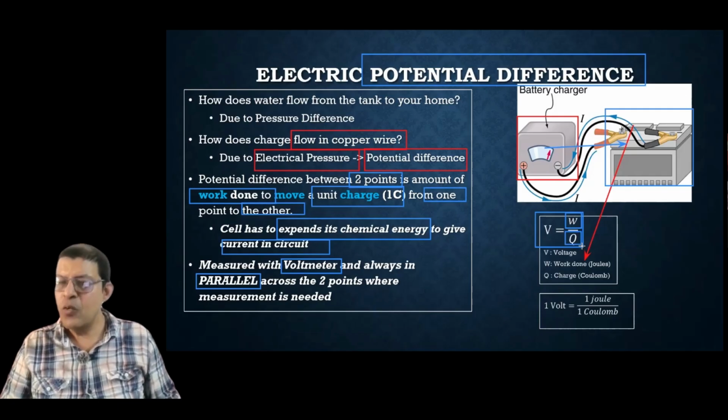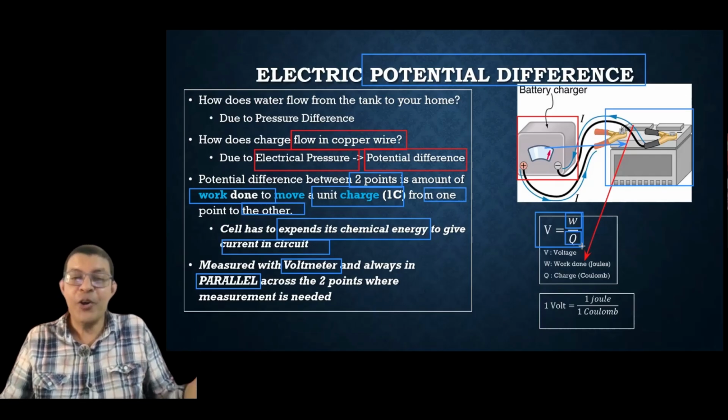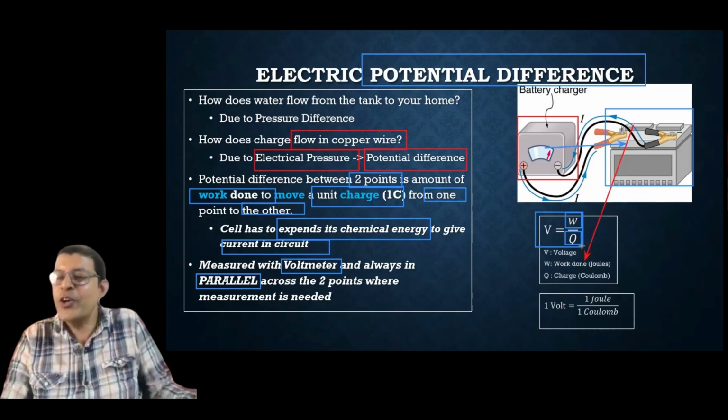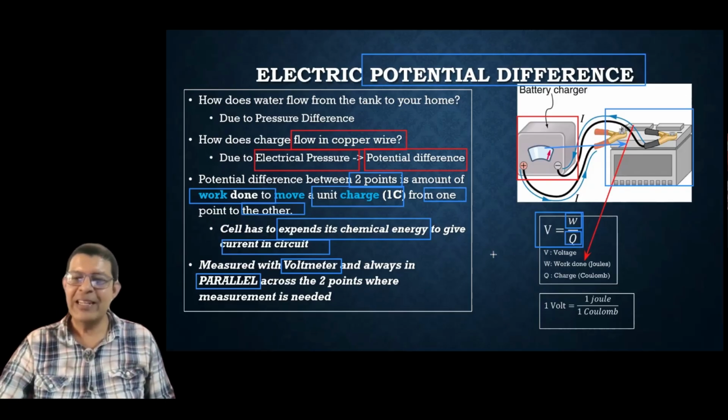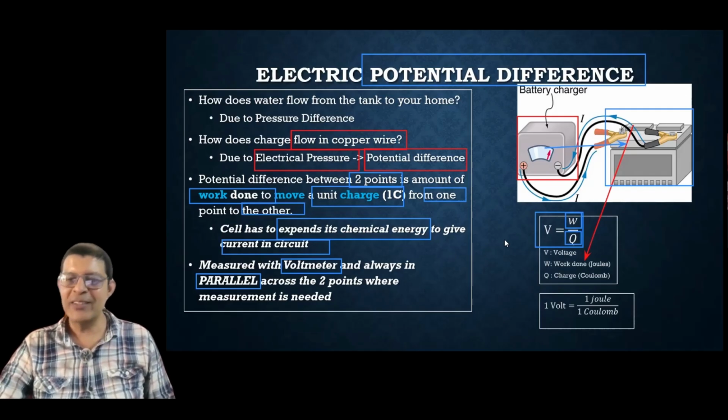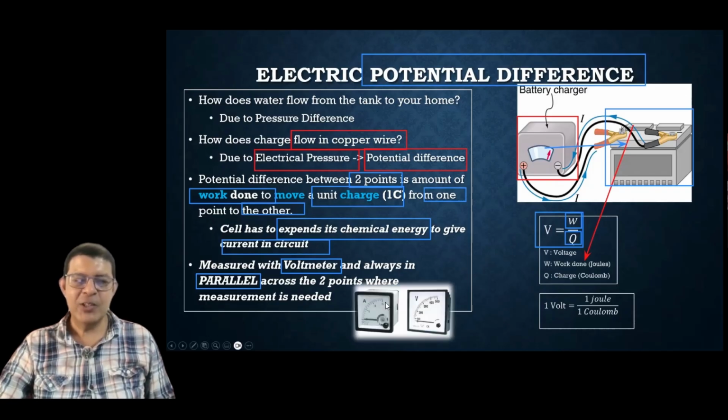How do you remember? Voltage is W by Q, or you can identify your own way of remembering. Okay, let's proceed. These are the ammeter and the voltmeter, which are shown in the diagram here as pictures.